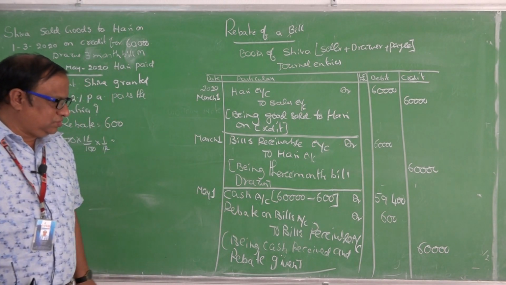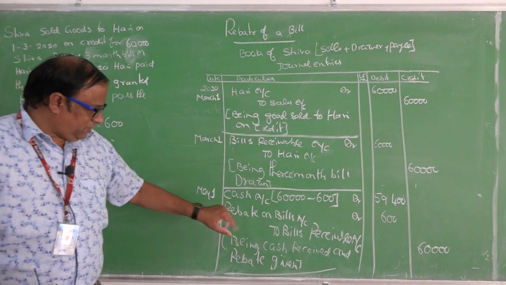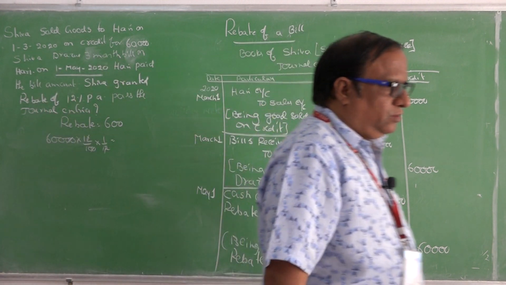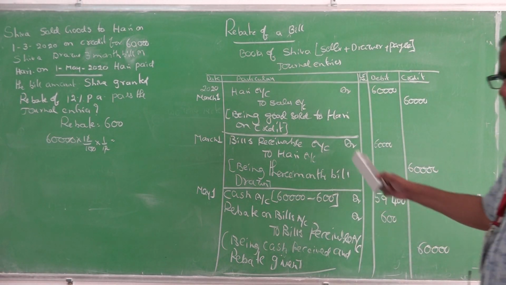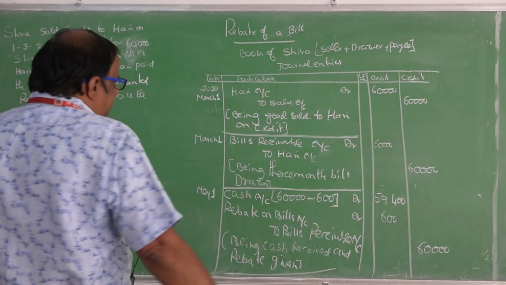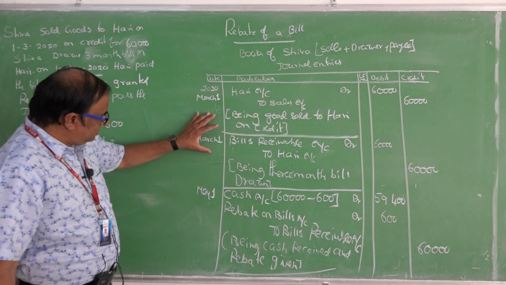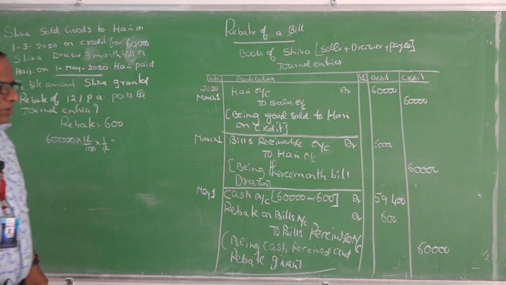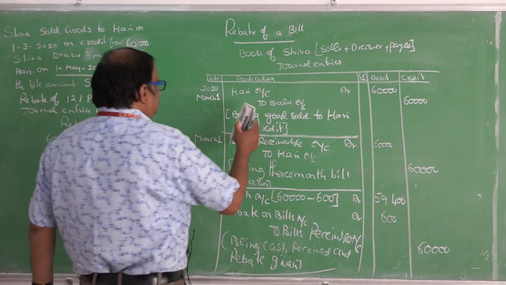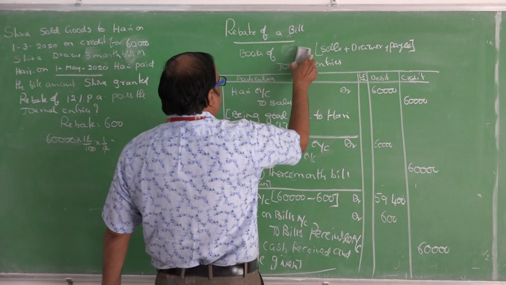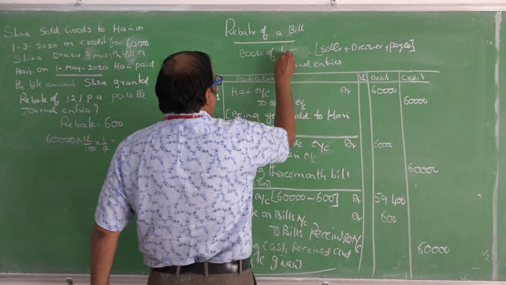This is a loss to Shiva. That's why I have debited. Once you can go through the problem each and every step. If you have any doubt, you can ask the question to me. First 2 entries are same. I have already stated to you, in any case the first 2 entries are the same; only on the date of maturity the amounts are changing. Now we are going to the books of Hari.